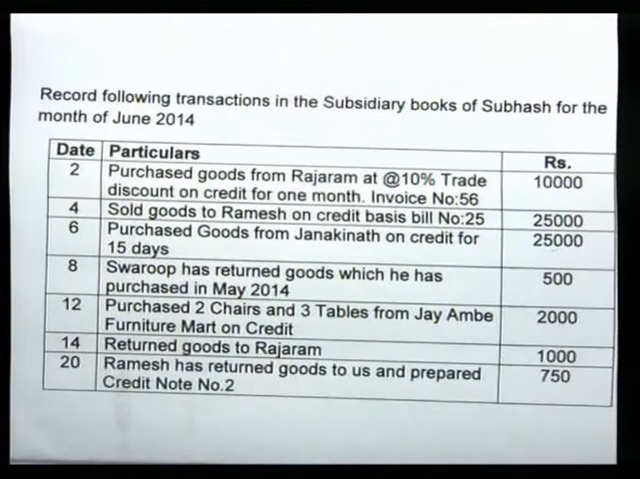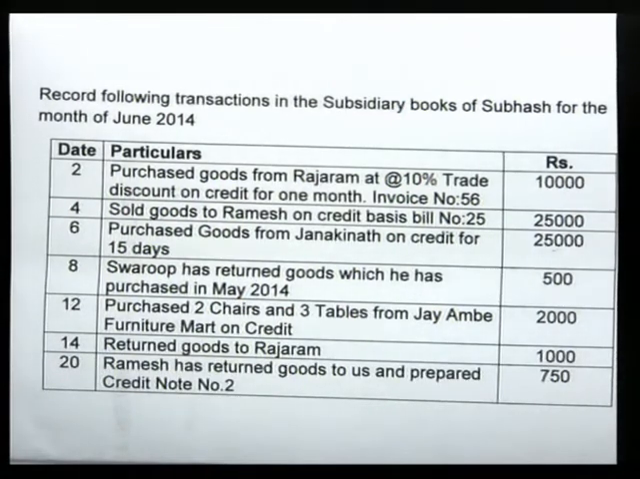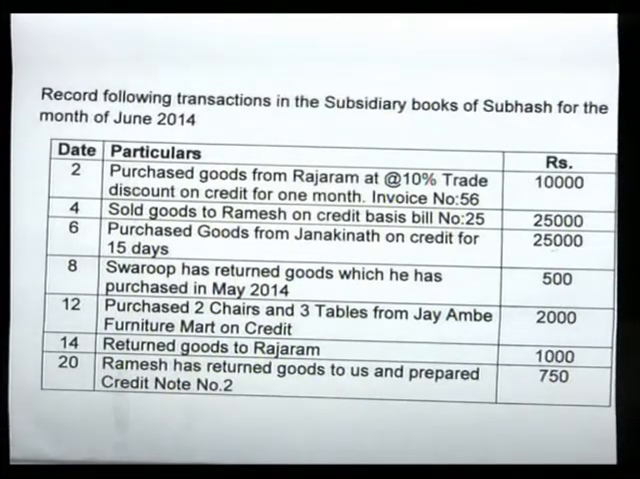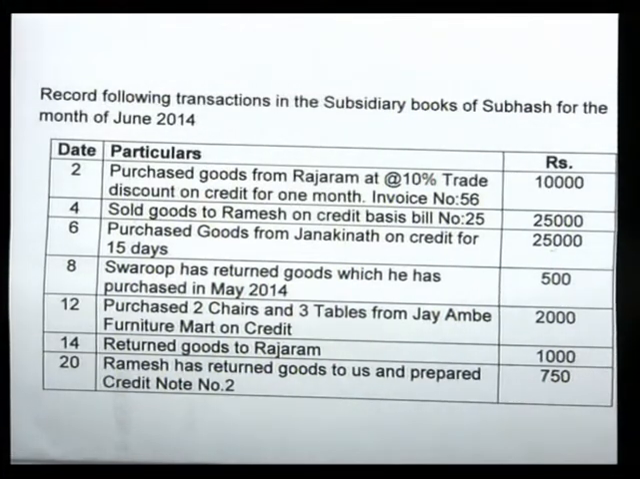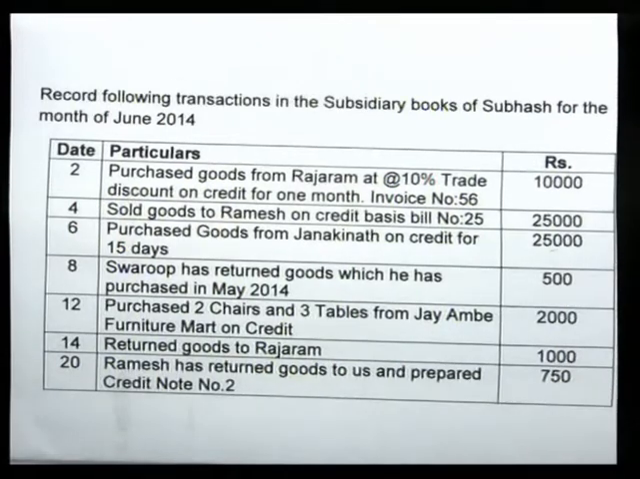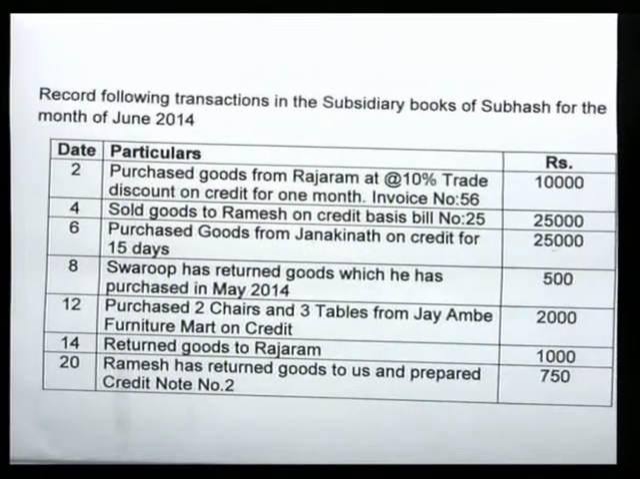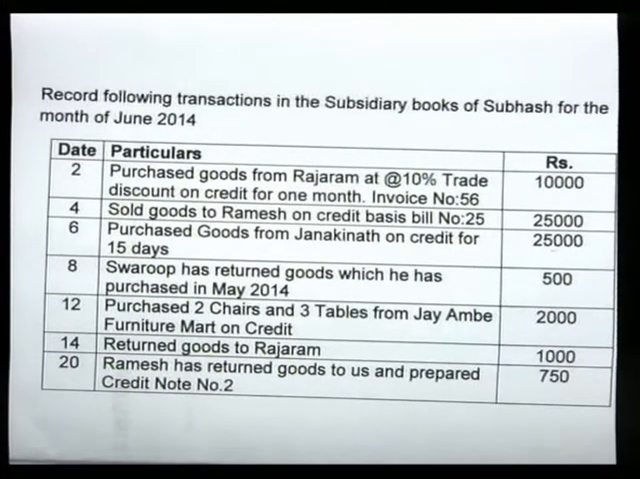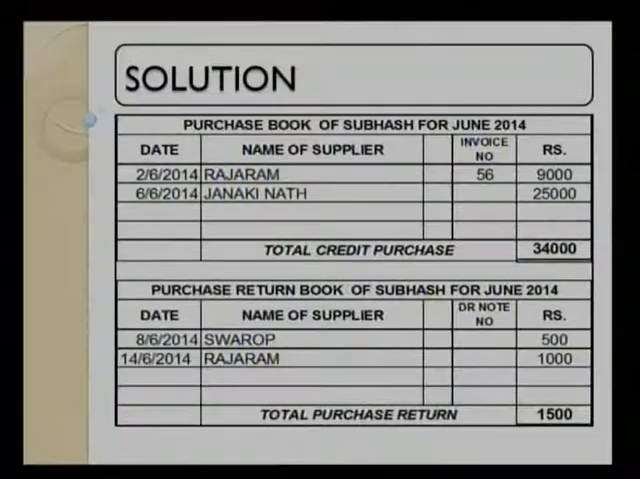First one is, as a matter of fact, purchase goods from Rajaram at 10% trade discount on credit for 1 month. Invoice number 56. That means the bill number given in that bill is 56. We are supposed to prepare various subsidiary books: the purchase book, the purchase return book, the sales book, and the sales return book.